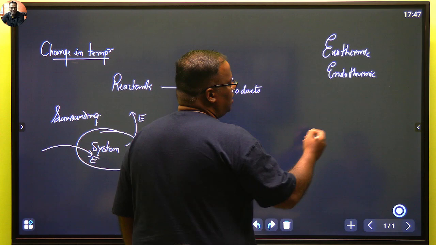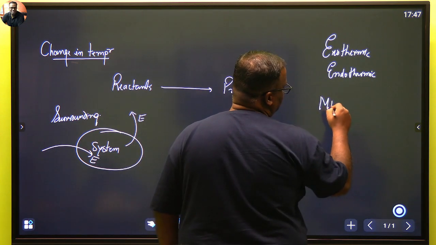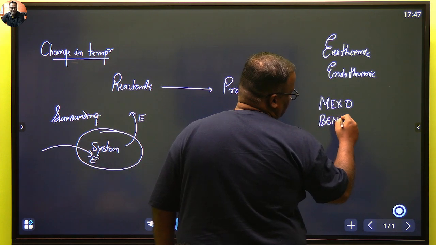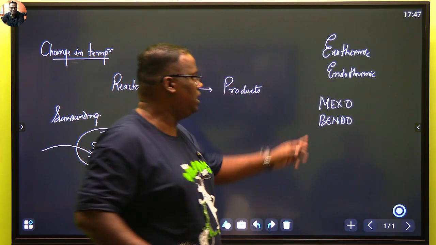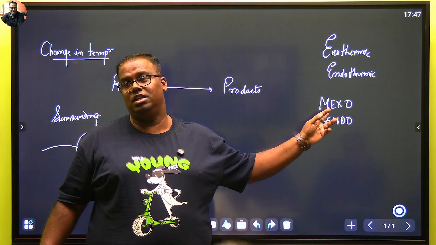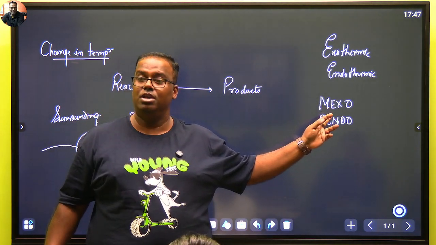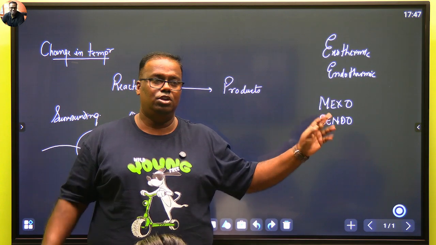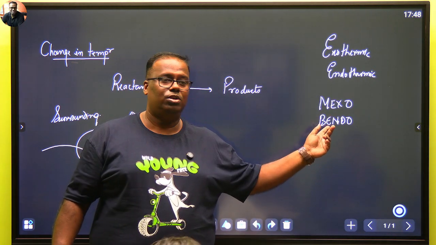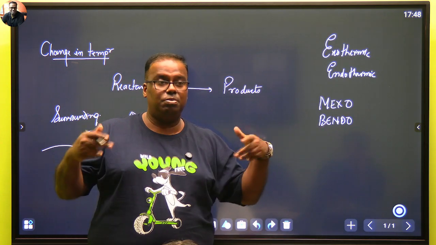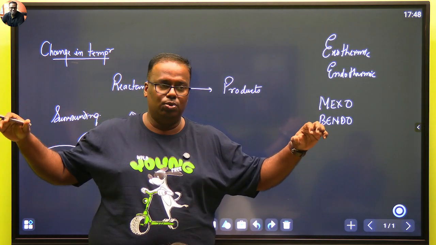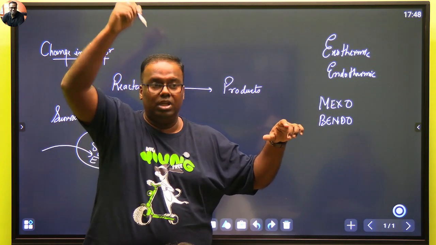And one of the ways of remembering is mexo-bendo. The M in mexo stands for making. If bonds are being made, then the reaction will always be exothermic. C plus O2, new bonding formed, CO2, mexo. Bendo, breaking. For example, H2O breaks down into H2 and O2 with the help of electricity.